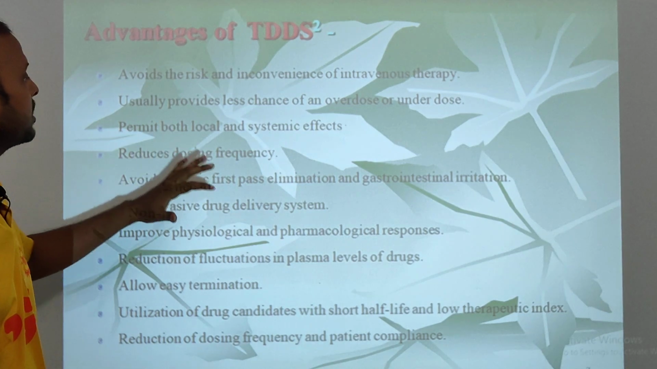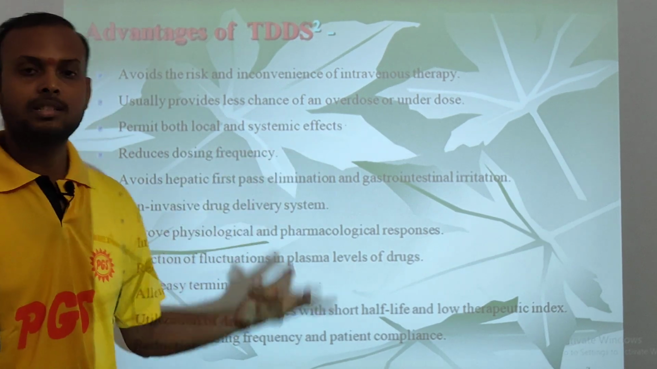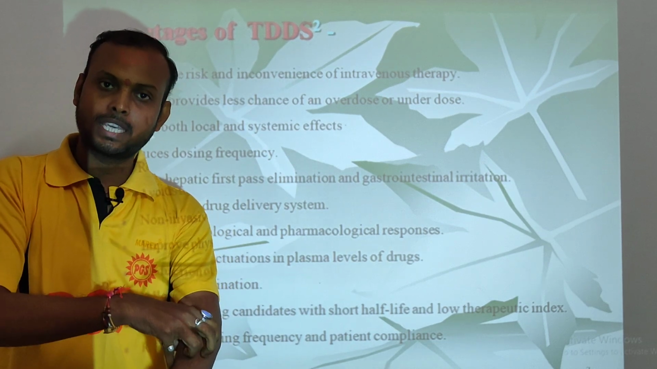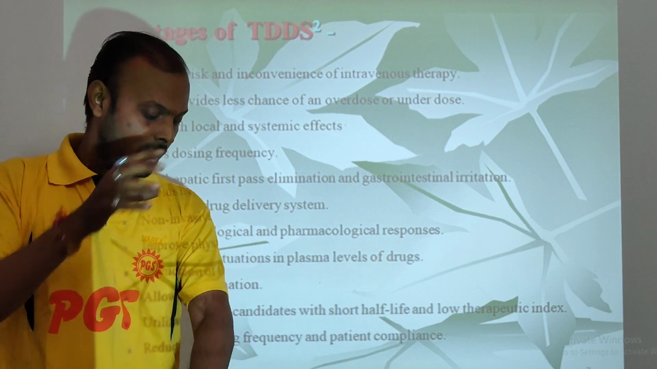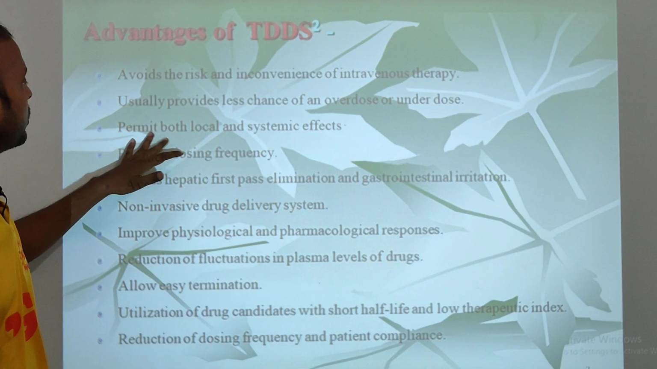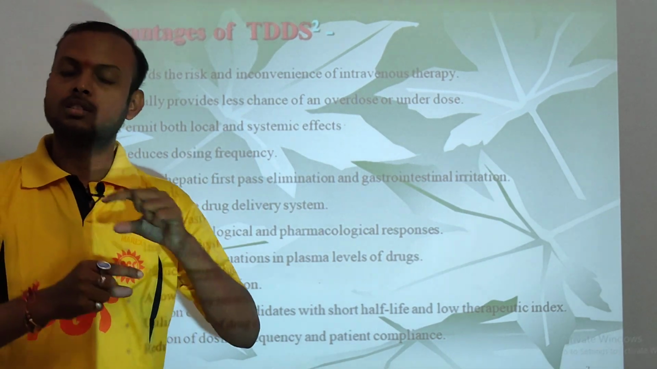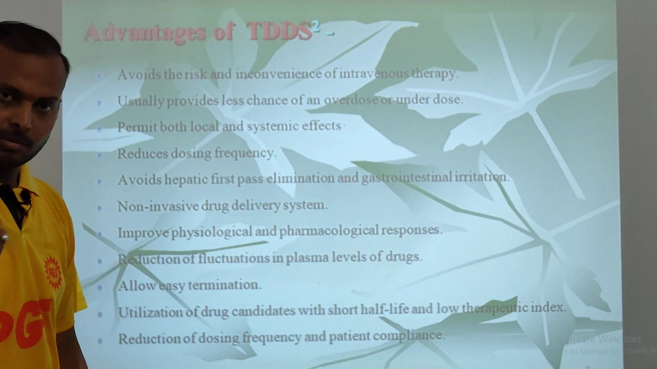Third one is it permits both local and systemic effect. Now what is this? Local and systemic. Local means onto a certain area of skin, and systemic means through the systemic circulation. That is, we can have both forms of effect, local into a certain area and also systemic throughout the systemic circulation.